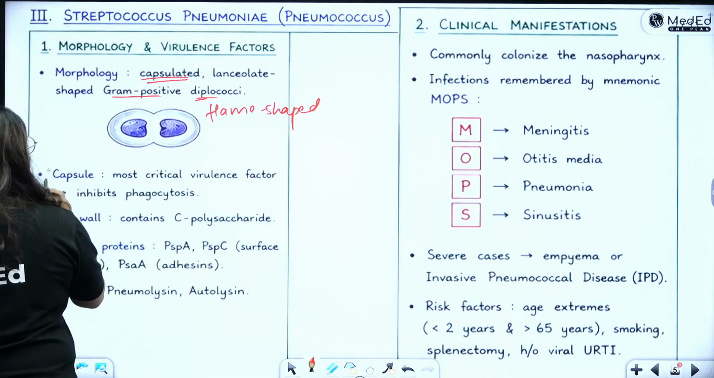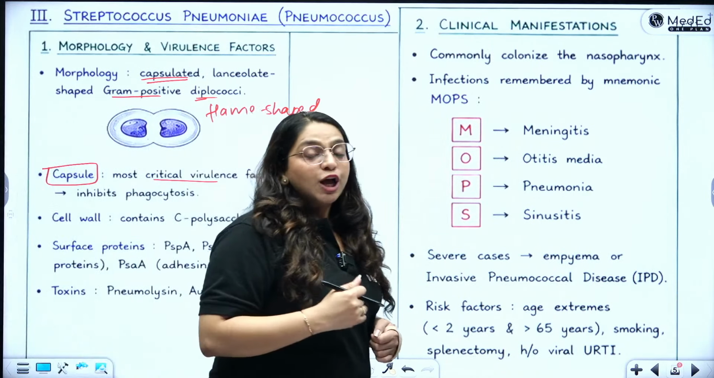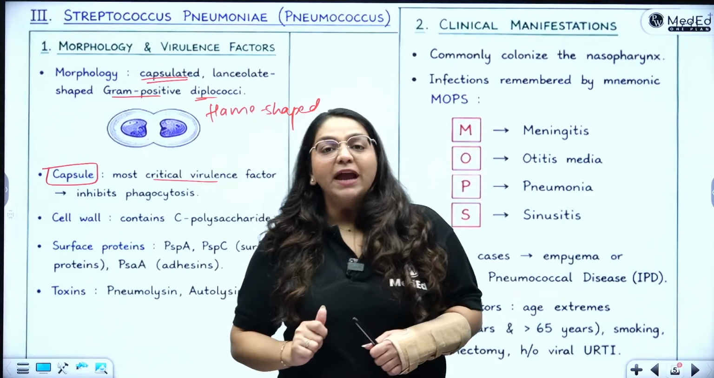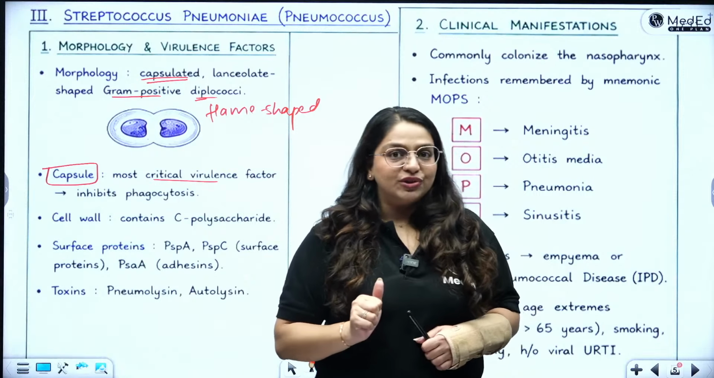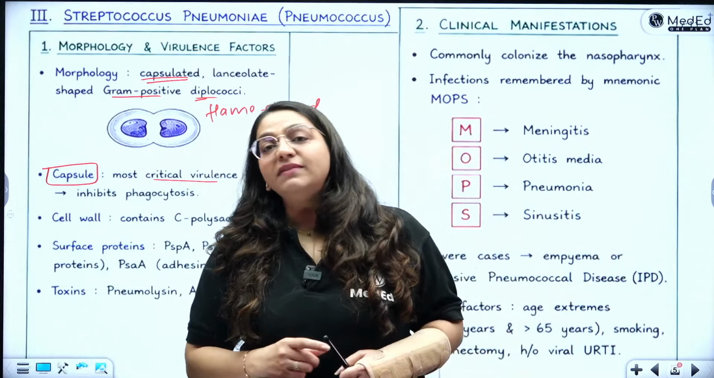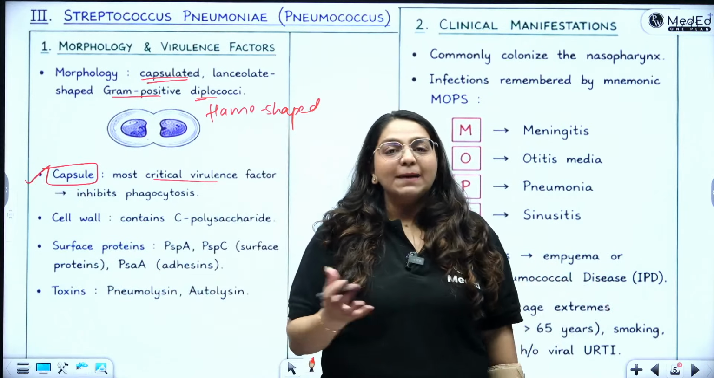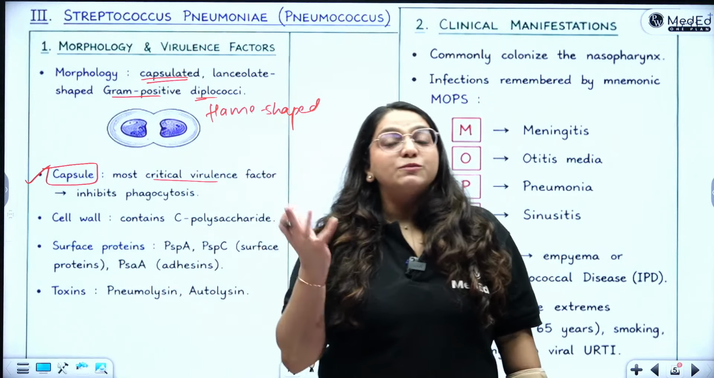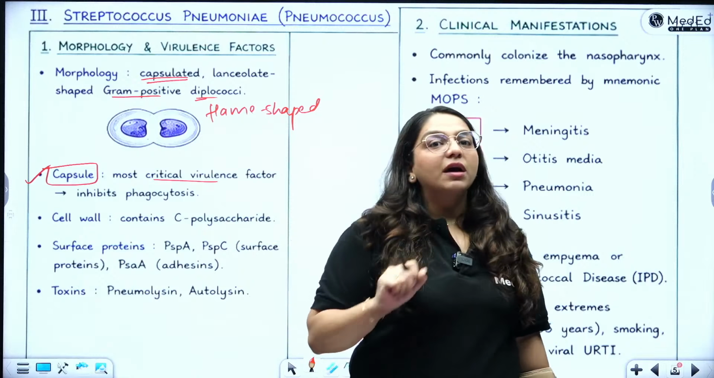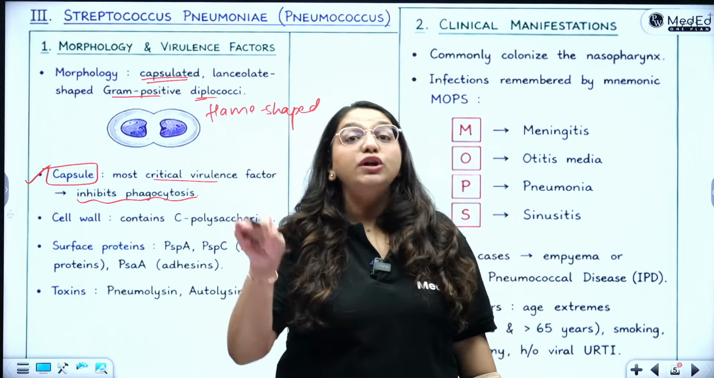Okay? Capsule is the most critical virulence factor. So now you have to write the virulence factors. You have to factor in the capsule, the cell wall, and all the enzymes it releases. That is the dictum for all bacteria. So even for strep pneumoniae, we factor in the capsule. Whenever a capsule is present, my students would know the capsule makes the bacteria tasteless, bad tasting, so your phagocytes cannot come and eat it, okay? So the capsule inhibits phagocytosis of strep pneumoniae also.